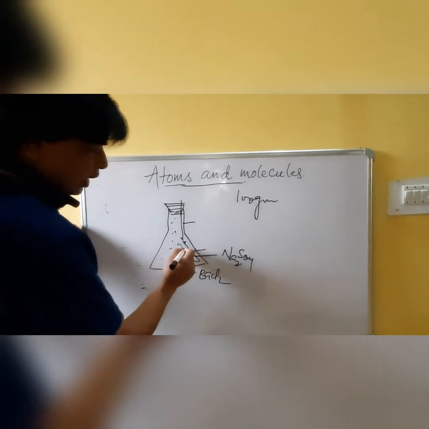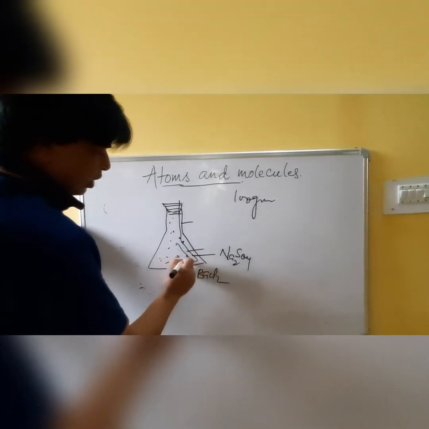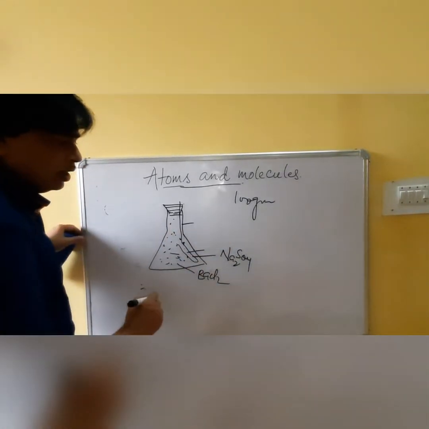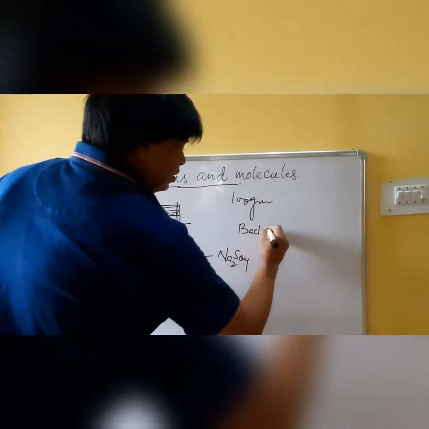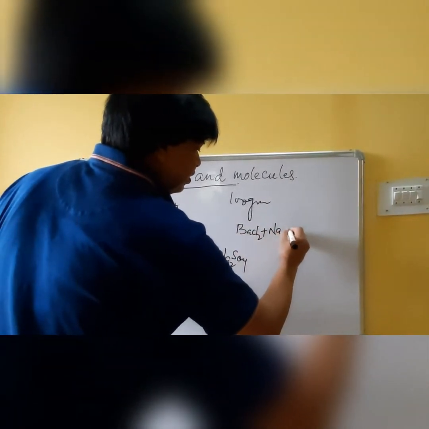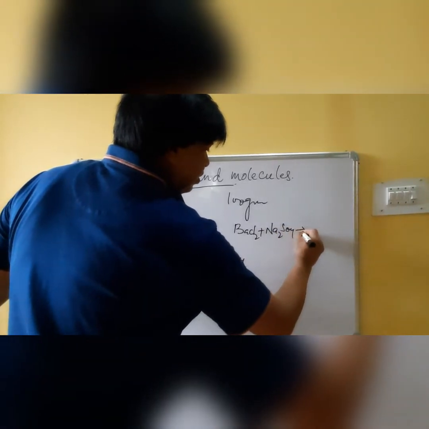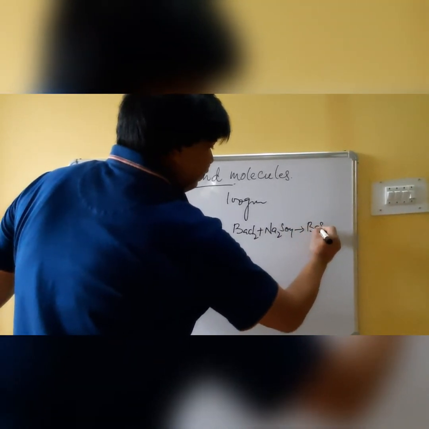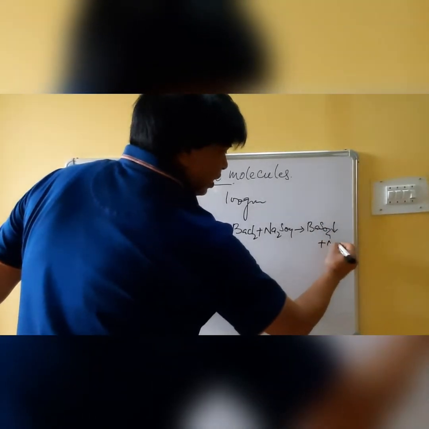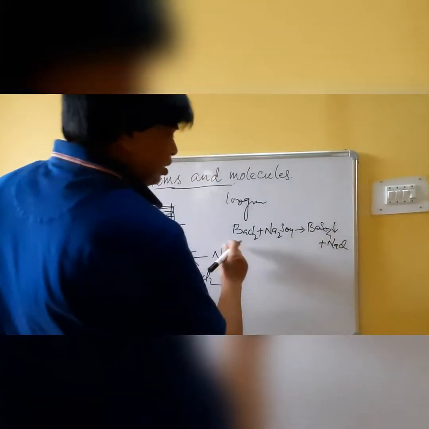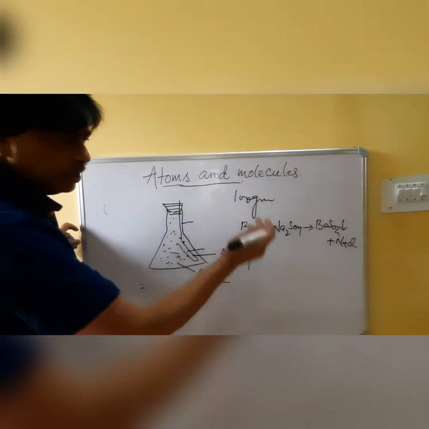When you tilt it, the sodium sulfate will react with the barium chloride, and it will form a white precipitate of barium sulfate and sodium chloride. This is called a double displacement reaction, ions are exchanged.